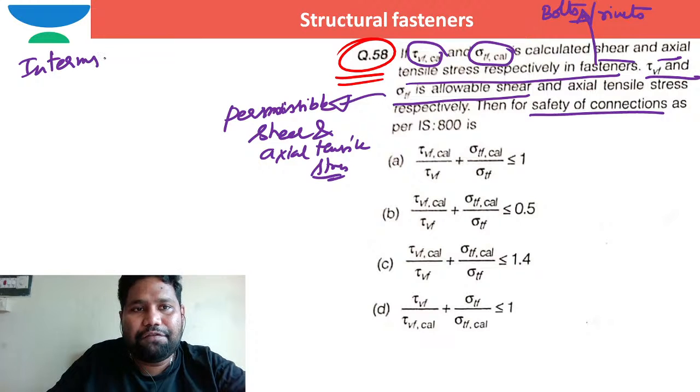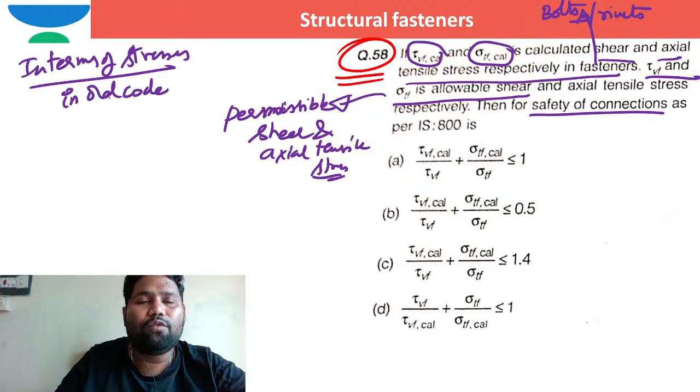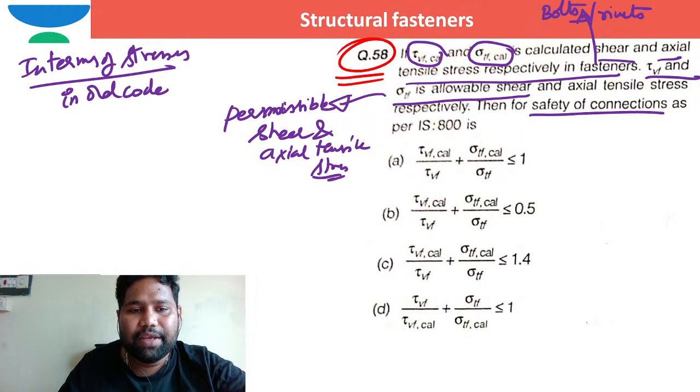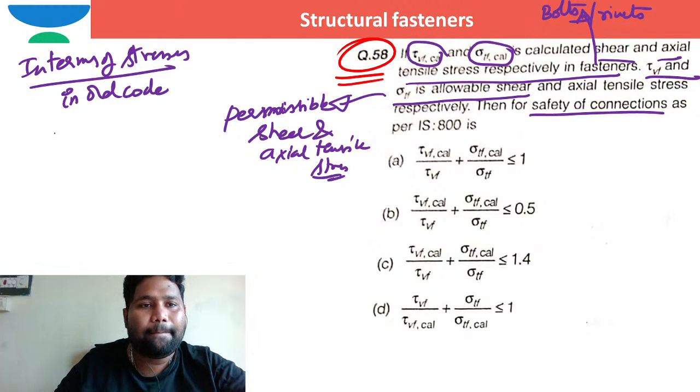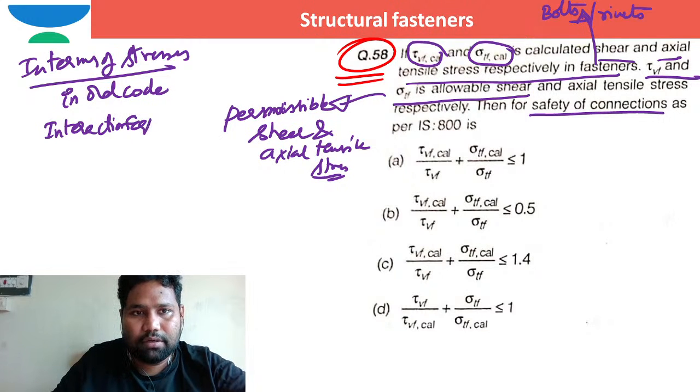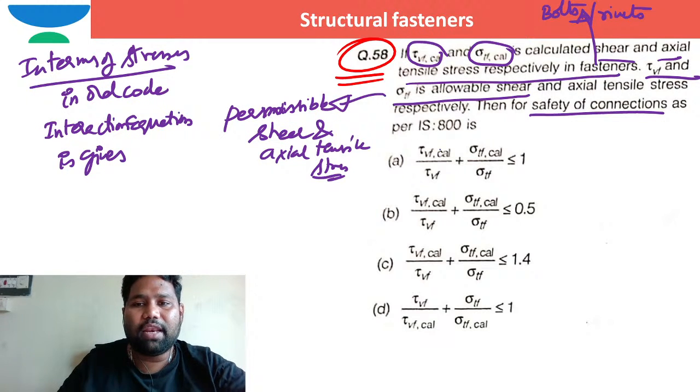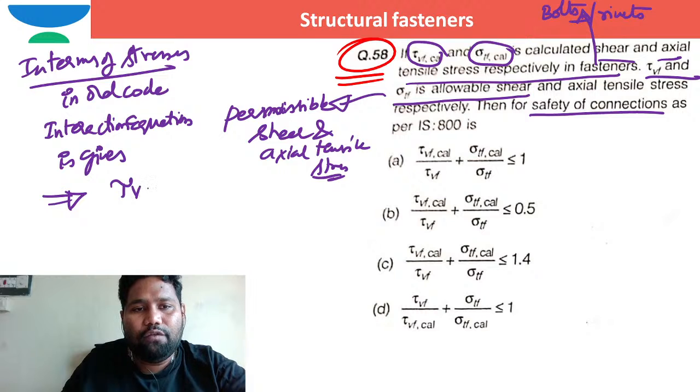Then for the safety of the connection, in terms of stresses, in the old code, an interaction equation condition was given. I had already mentioned it with the help of another nomenclature. The developing shearing stress is tau VF calculated.